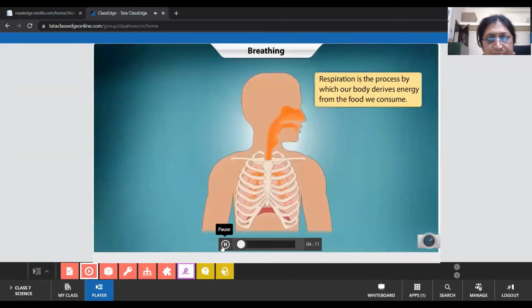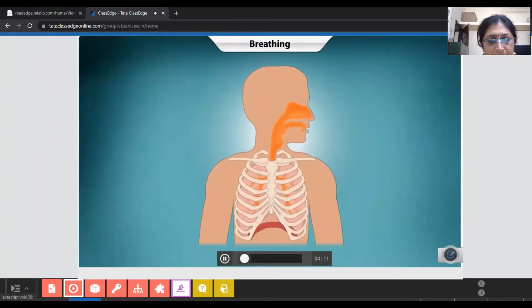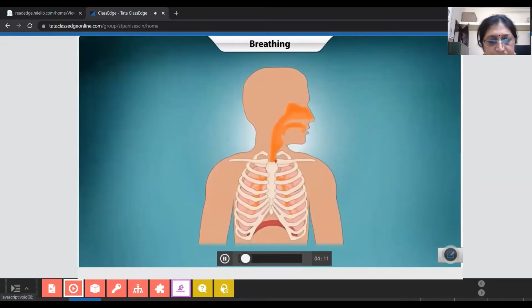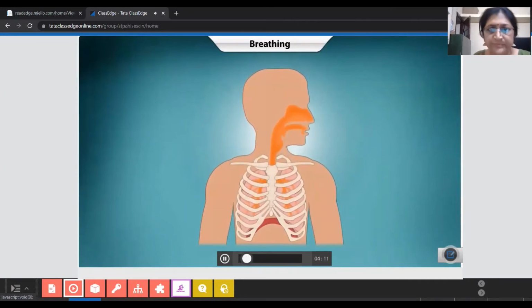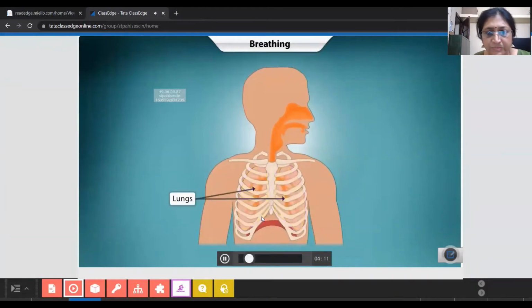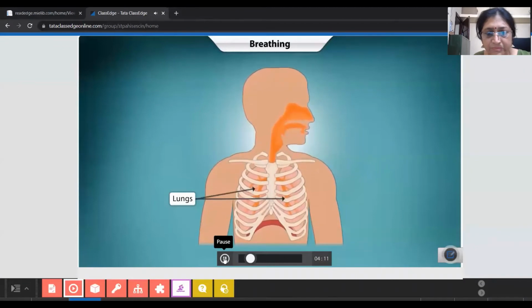we've learned that respiration is the process by which our body derives energy from the food we consume. In order to facilitate aerobic respiration, our body must take in oxygen from the environment and throw out carbon dioxide, a waste product of respiration. This gas exchange that is needed for respiration takes place in our lungs when we inhale and exhale. This is what we call breathing.